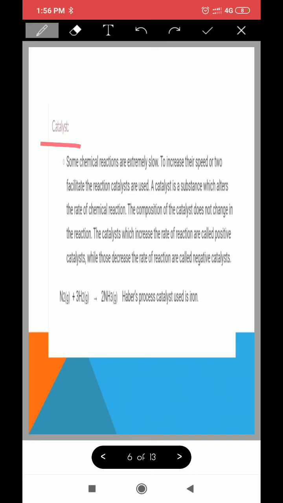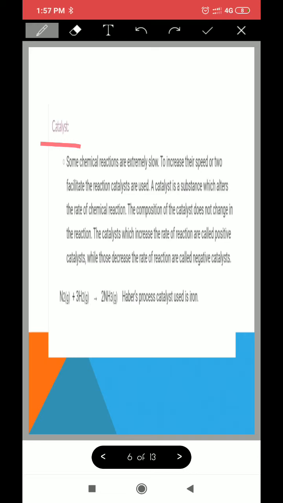The catalyst used here is manganese dioxide, but this manganese dioxide does not undergo any change. It only helps in the breakdown of potassium chlorate to produce potassium chloride, oxygen and manganese dioxide. The reaction which I just now told is given in your textbook, children, right?